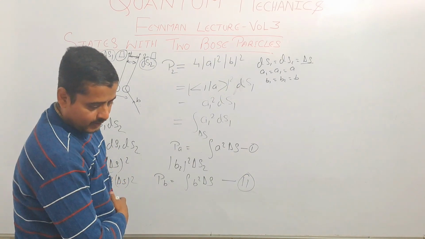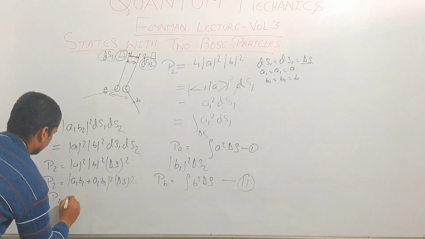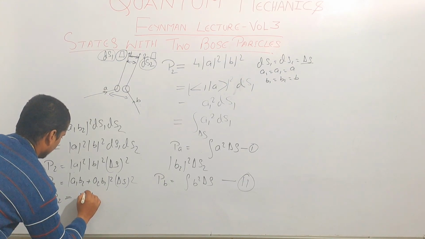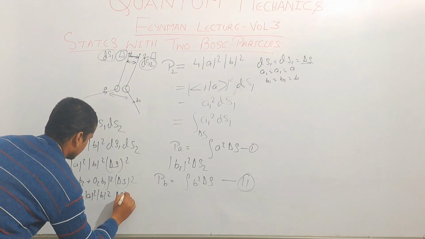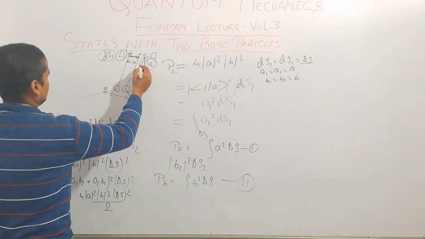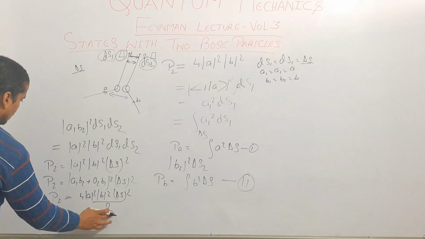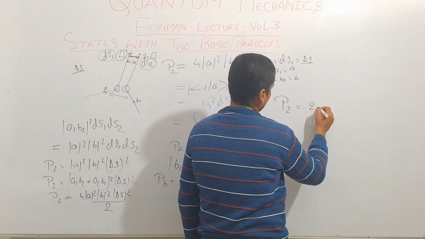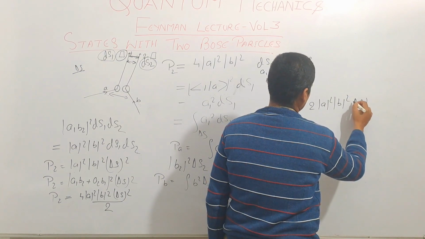Or we can write P2 is equal to 4 A square B square delta S whole square divided by 2, because we are now counting delta S 2 times, so we have to divide this whole term by 2, and we get P2 is equal to 2 A square B square delta S square.